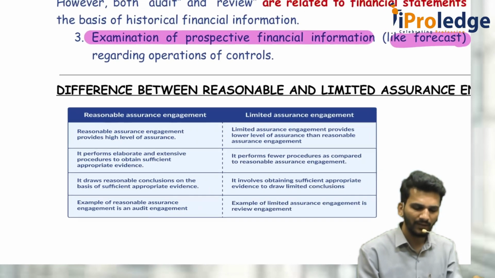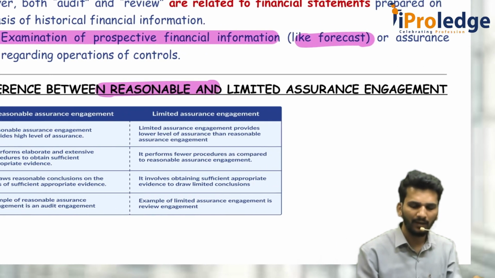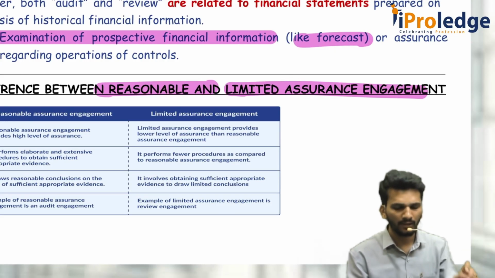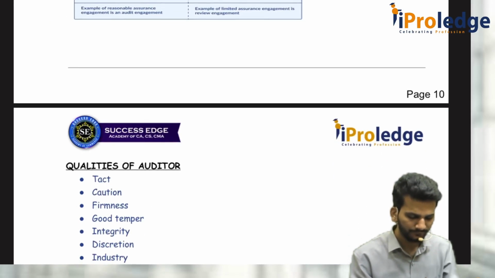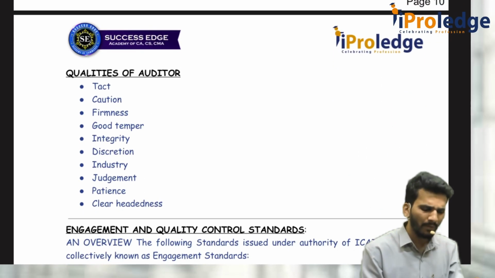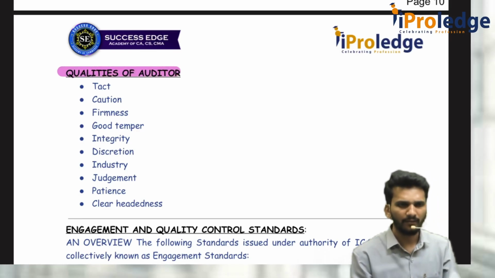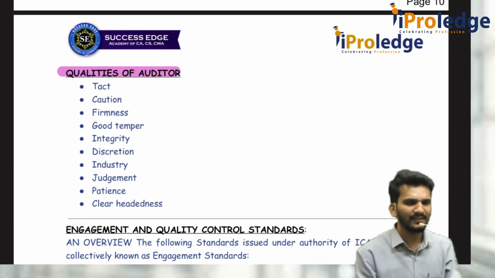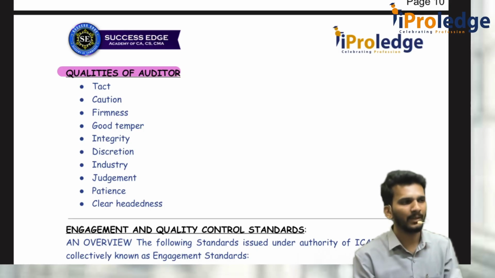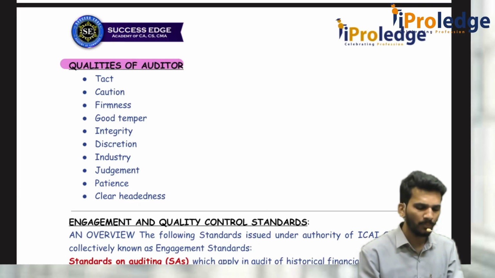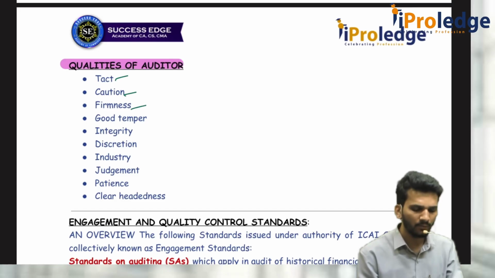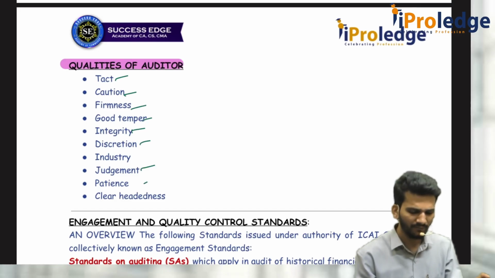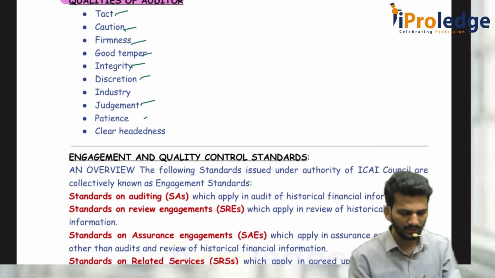You read it, there is a difference between reasonable and limited assurance, review and audit, just now we discussed. They might ask qualities of an auditor, very rare. We will discuss these things again in the ethics chapter. Auditor should have tact, caution, firmness, good temper, integrity, judgment, patience, clear-headedness, discretion, etc. We will see that in the respective chapter.